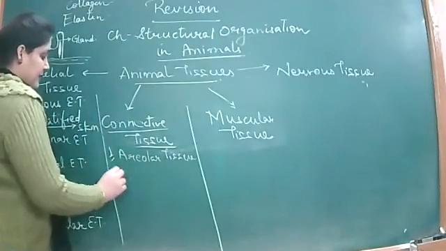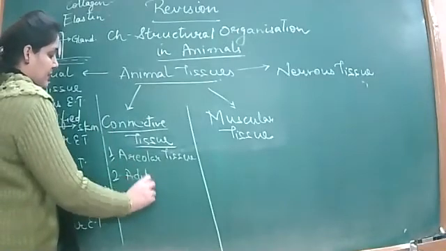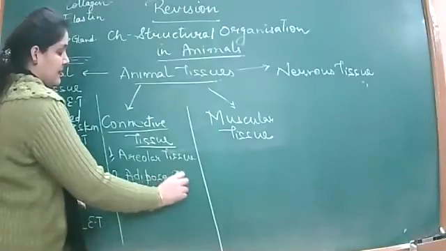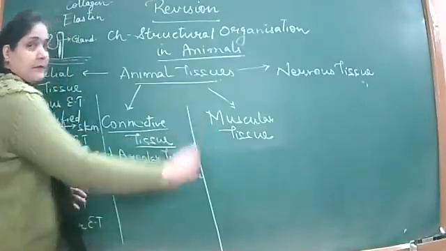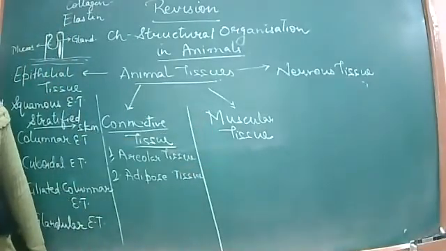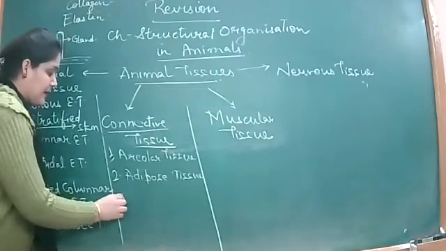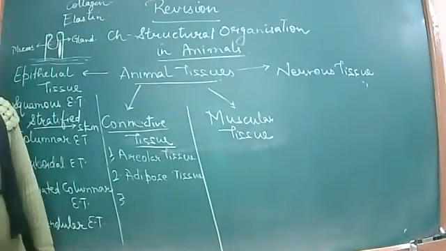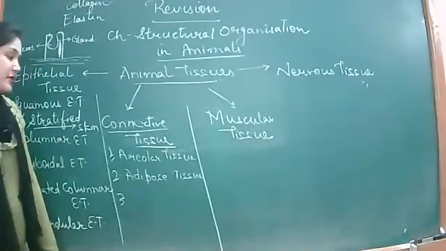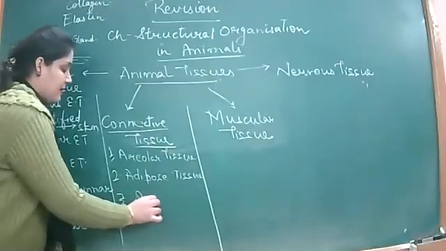Then next to this, we have studied the adipose tissue. What are adipose tissues? Adipose, that is the fat cells, are stored within this layer of the tissue, that is the adipose tissue. So fat cells ki deposition makes the second type of tissue, that is the adipose tissue. The third kind of tissue which we have studied is dense regular tissue.